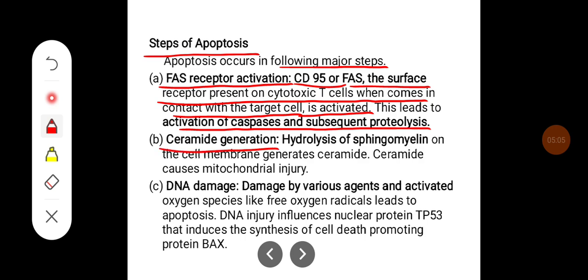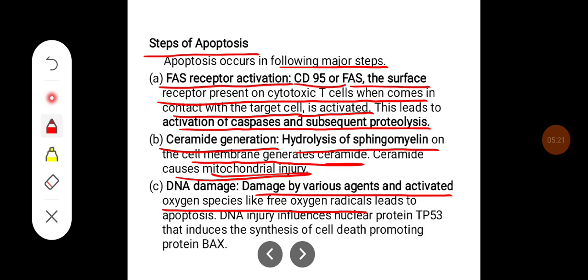The second step is ceramide generation, where the hydrolysis of sphingomyelin on the cell membrane generates ceramide, and ceramide causes mitochondrial injury. Then there will be DNA damage by various agents, and activated oxygen species like free oxygen radicals lead to apoptosis. DNA injury influences the nuclear protein p53 that induces the synthesis of the cell death promoting protein BAX.